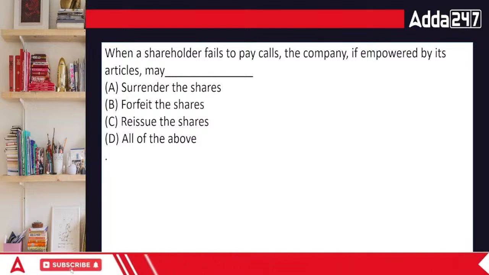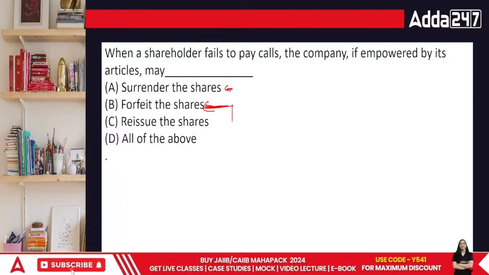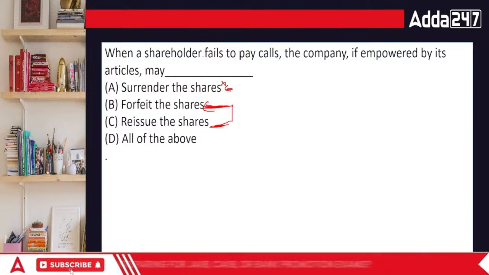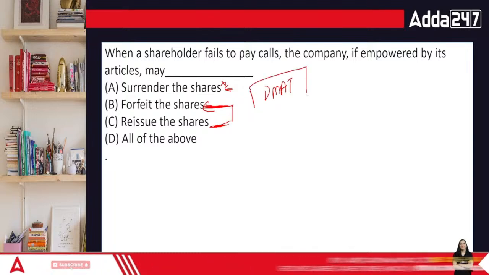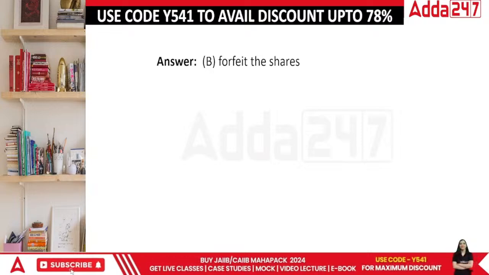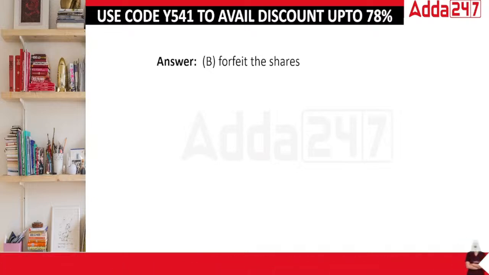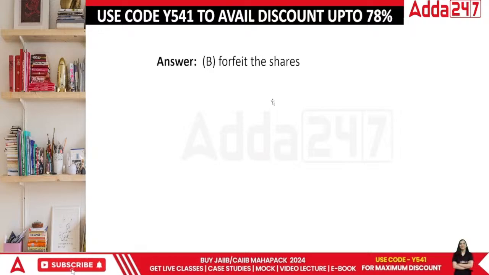So in this case, the correct answer is forfeiture. This is not at the option. First of all, you have the option of this, only then this can happen. People don't surrender their shares that easily. All these 3 points are out. Thanks to DMAT, either you pay or you don't buy the share. That's it. There's nothing called forfeiture anymore. In the practical world, done. Next question.